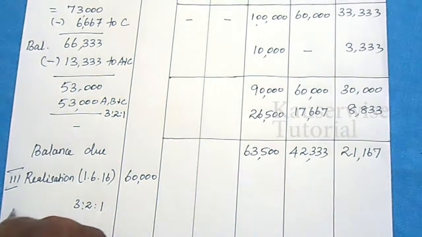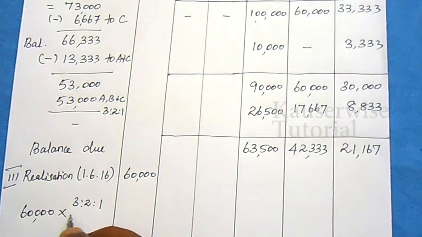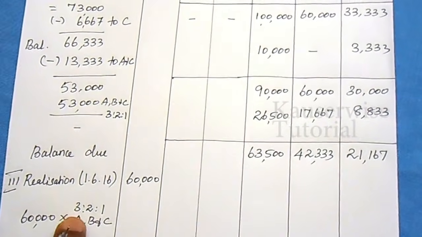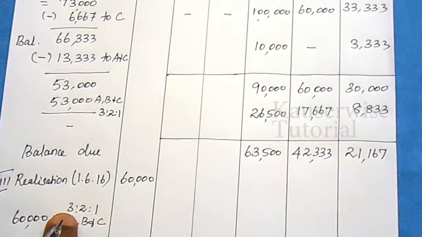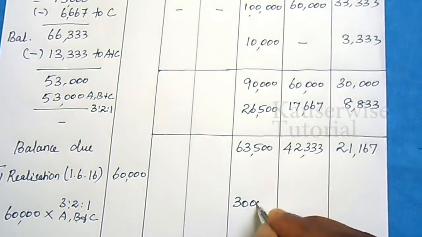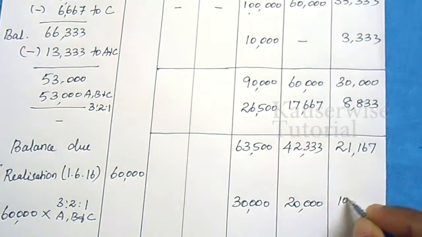So the 60,000 will be given to A, B and C according to their profit sharing ratio. 3/6, 2/6 and 1/6. 30,000, 20,000 and 10,000.